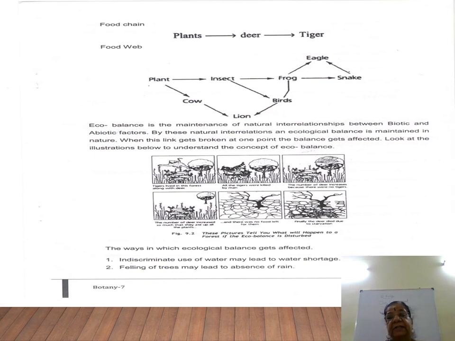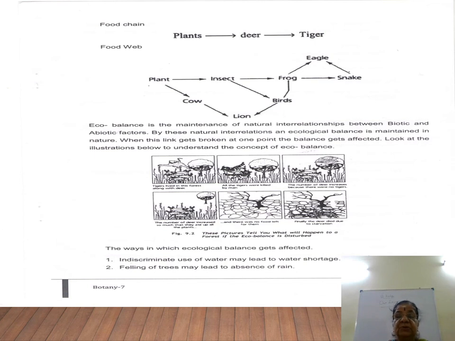The snake is eaten by eagle. Fifth food chain. I hope you are able to follow. So again, plant, insect, frog, and the frog is eaten by bird. Birds are eaten by lion. Sixth food chain. So in this representation we can see 6 food chains. I hope you are able to follow this.